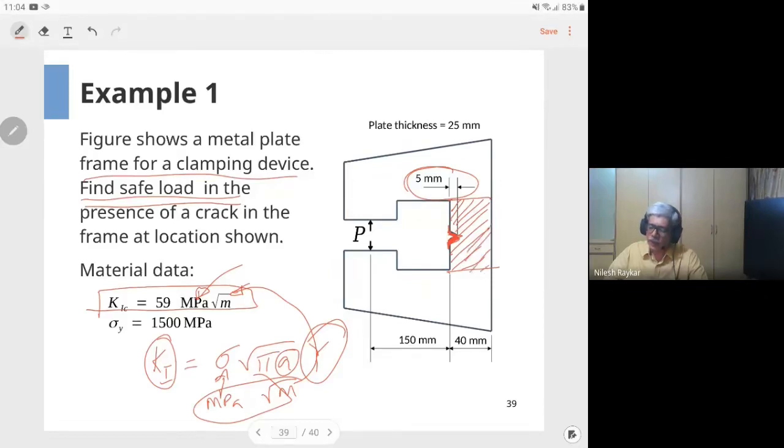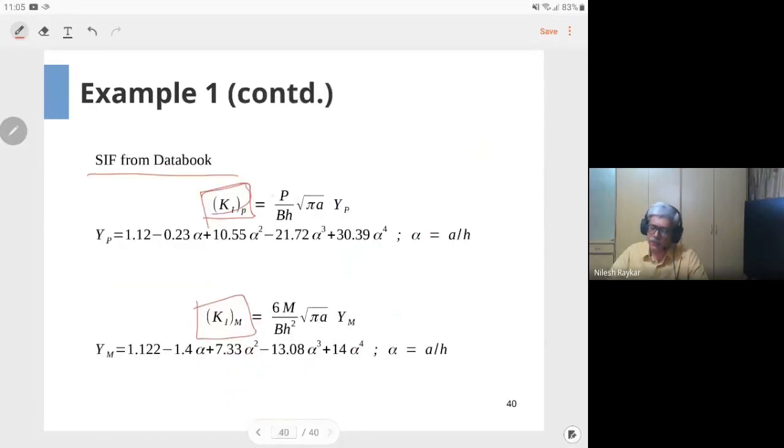So for a plate of finite width subjected to axial load and having an edge crack, the stress intensity factor is given by the first formula. This gives you the stress intensity factor for axial load, and the second formula gives, in our problem, we are having the